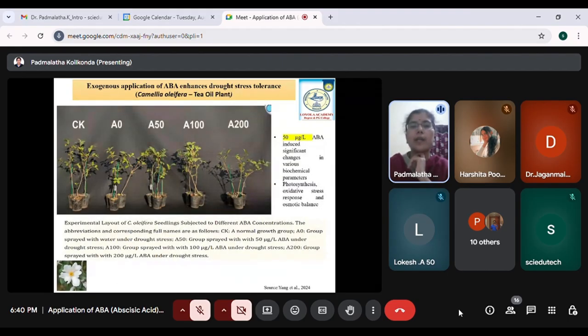And next, coming to another study where the exogenous application of ABA was found in case of Camellia oleifera. This is an oil-yielding plant which is also called a tea oil plant. So here again they have taken various concentrations of ABA, and the CK is nothing but the control plant which was well watered, and A0 is the group which was sprayed with water under drought stress.